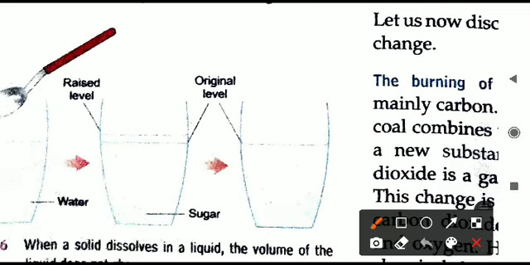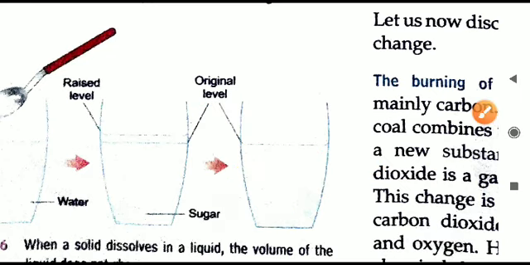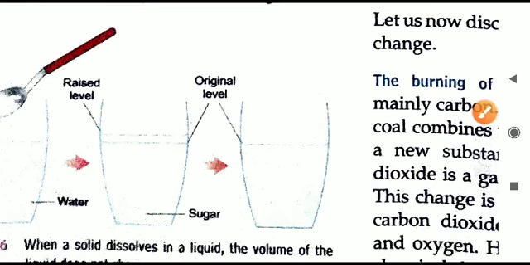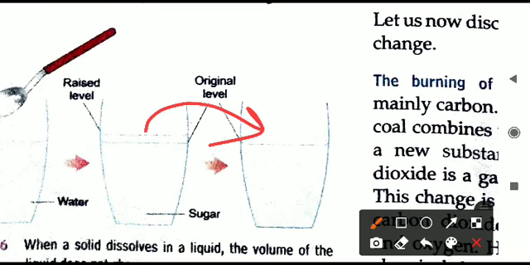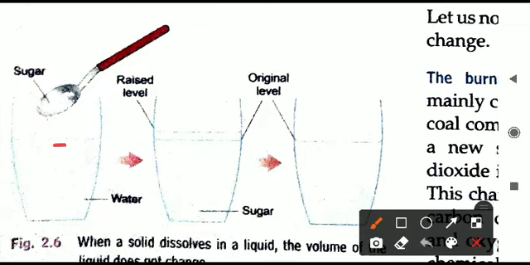But after the sugar has dissolved, what will happen? This sugar will mix there and hide in the extra space, the intermolecular space of the liquid. Now again what will happen? This level will go down. You can see now in the next photograph, in the next part, that the water has gone back to the original level. First of all, water was at the original level, then it has risen, and again it has gone back.